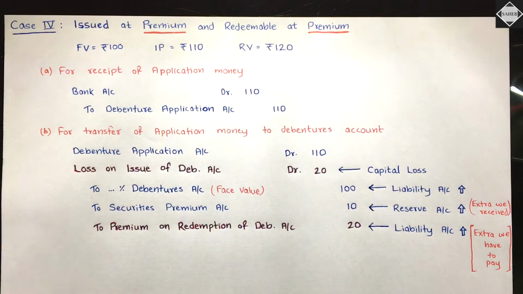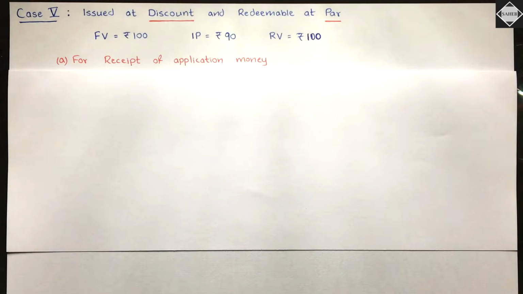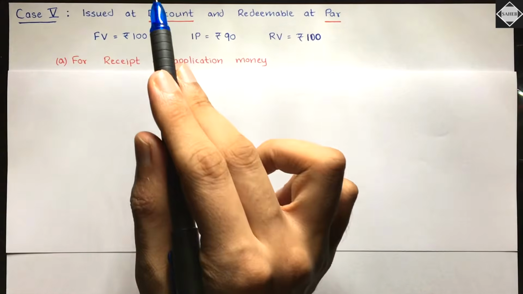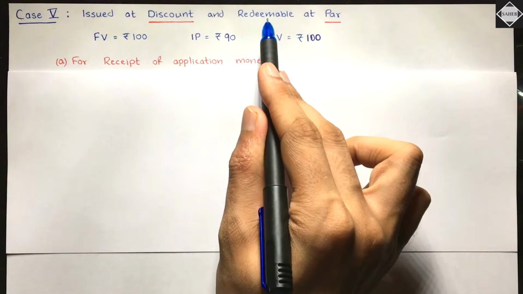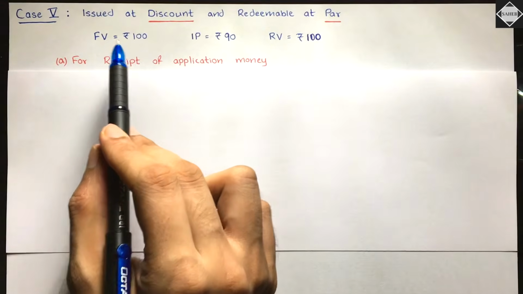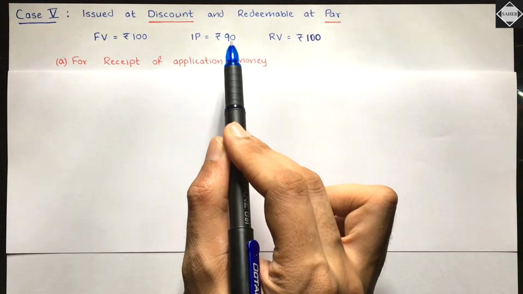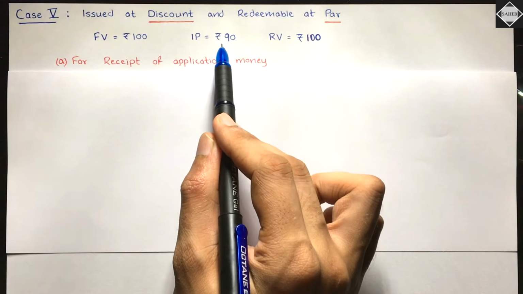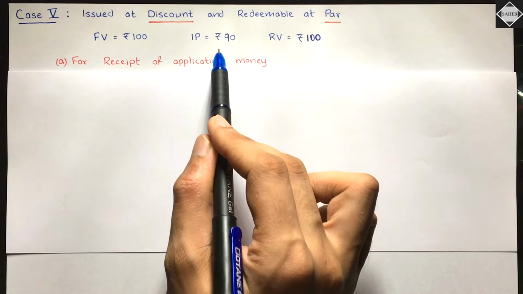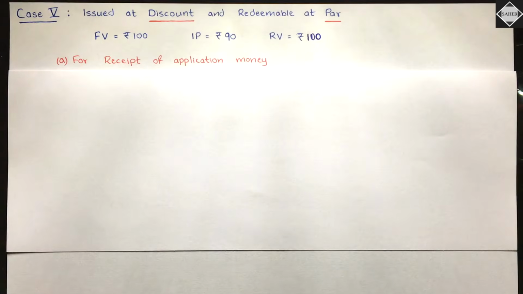Now let's move on to the case 5 of discount. That's gonna be more interesting. Now see here, we have the case 5. Debentures have been issued at discount and redeemable at par. Let's just say, for example, the face value is rupees 100 and we are issuing it, the issue price is rupees 90, less than the face value. We are going to receive just rupees 90 from the debenture holders. 10 rupees less we are going to receive.